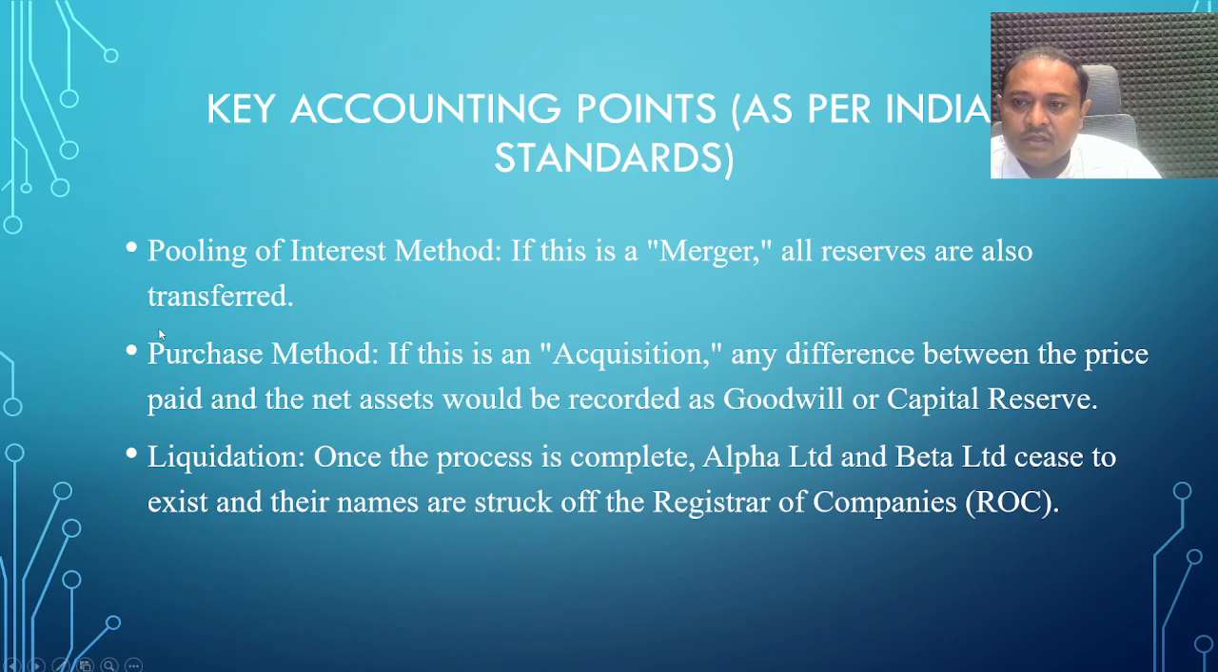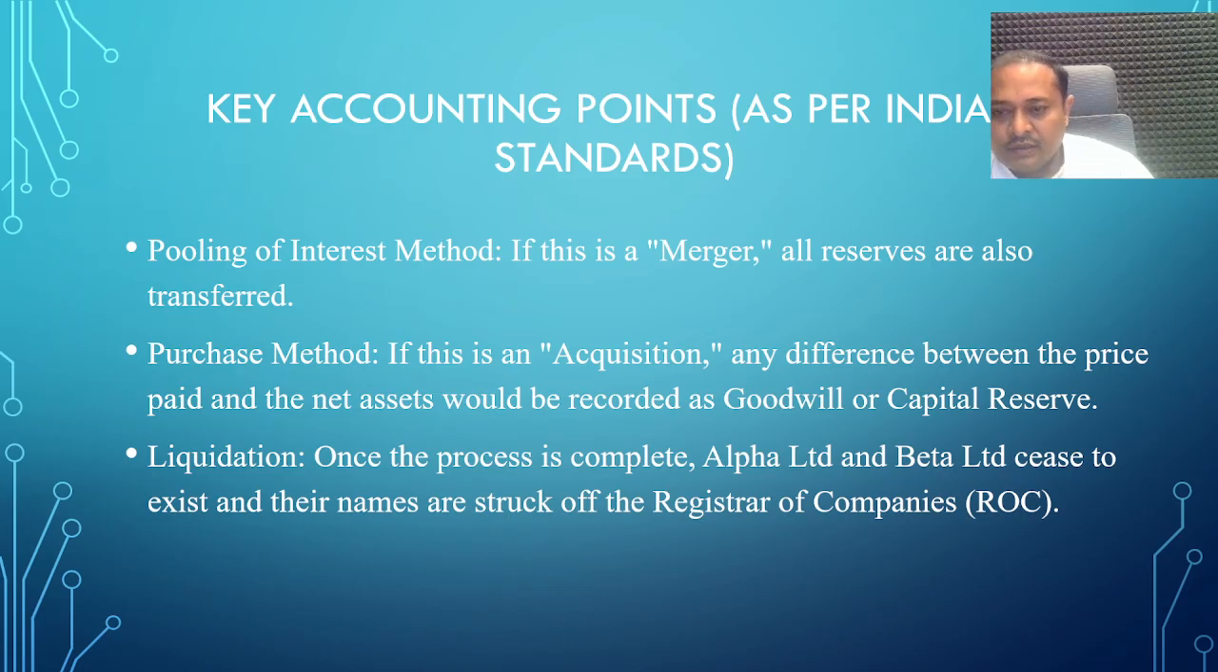In this method, the purchase consideration procedure is as per the Indian Accounting Standard AS 14, purchase method. If this is an acquisition, any difference between the price paid and the net assets will be recorded as goodwill or capital reserve. Capital reserve or goodwill may arise when we take over the assets and liabilities. Suppose assets are more than the liabilities, there is a capital reserve. If liabilities are more than the assets, then goodwill will arise.